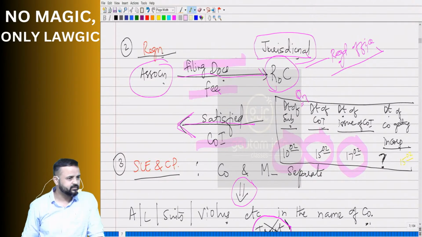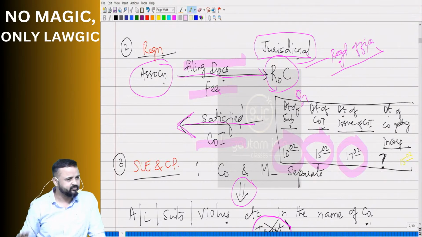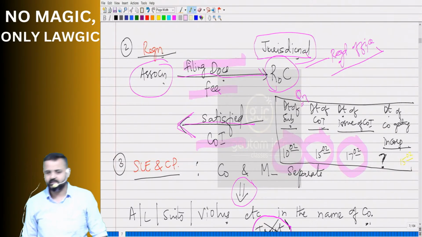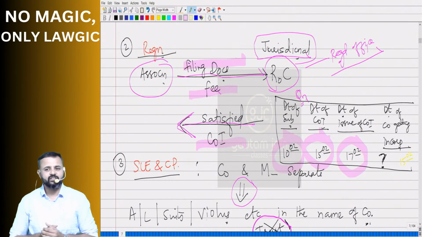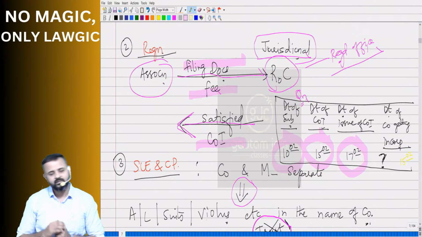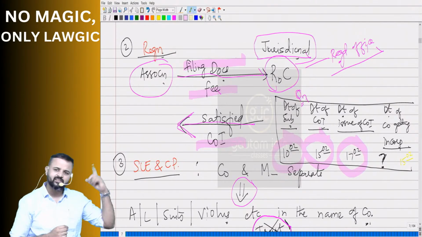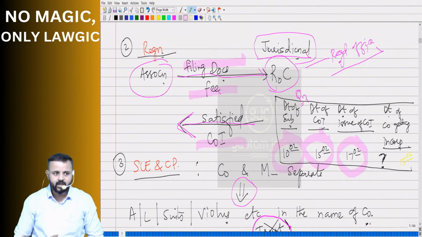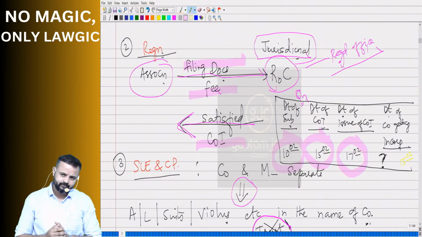Registration related point, so in short, I have explained. In detail, we'll see when we go to chapter 2 as I have mentioned. Okay, sir. Right, sir. So first feature we have seen, voluntary association of persons. Second feature we have seen, registration. Sir, in registration again, can they ask this type of question in examination? Absolutely. Why not?